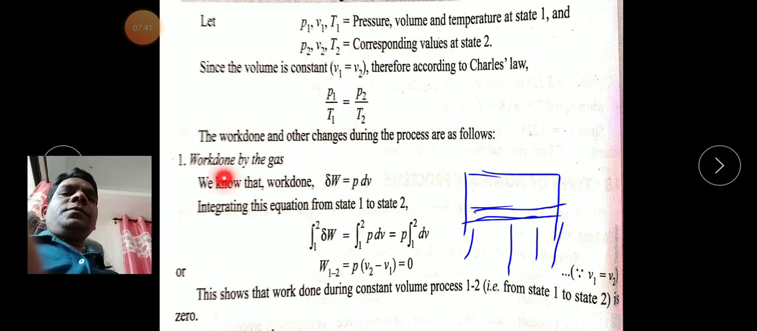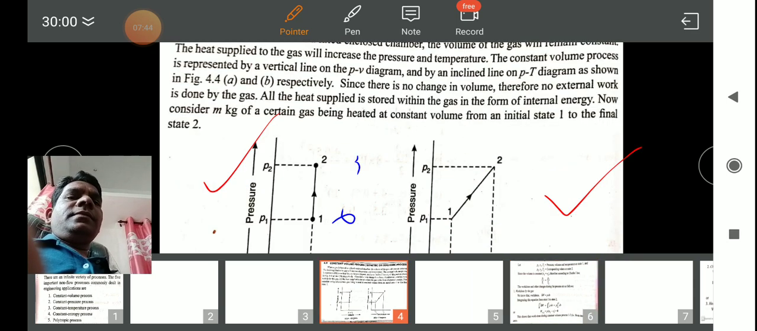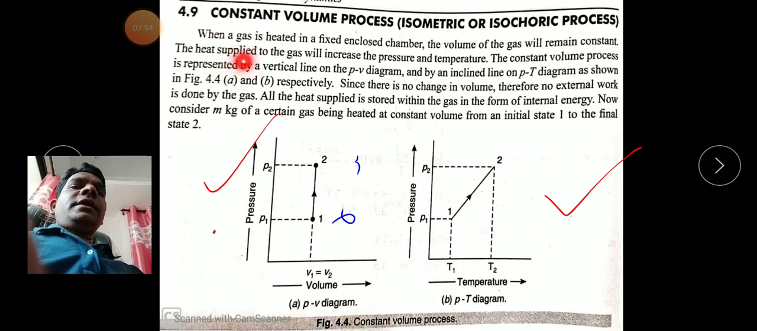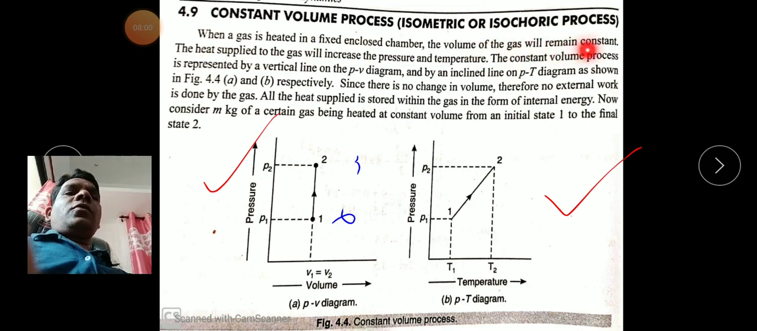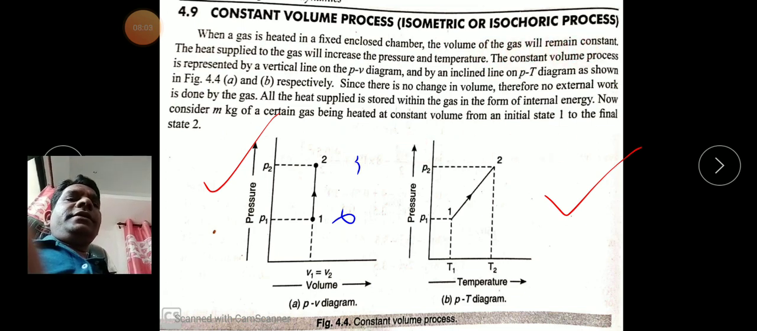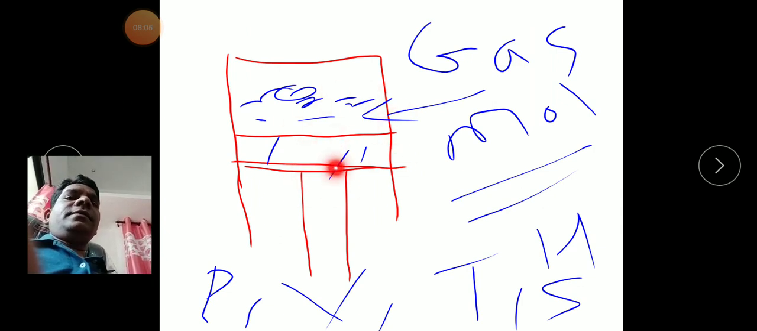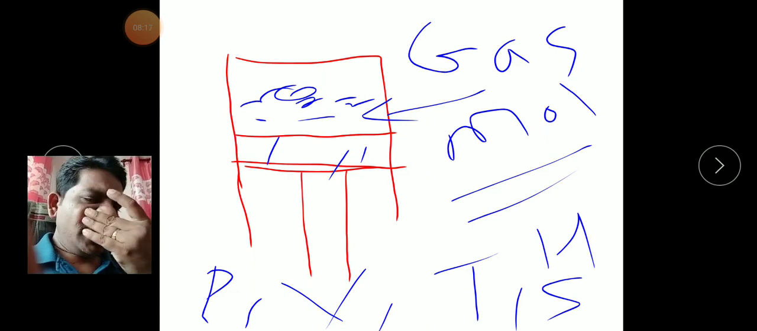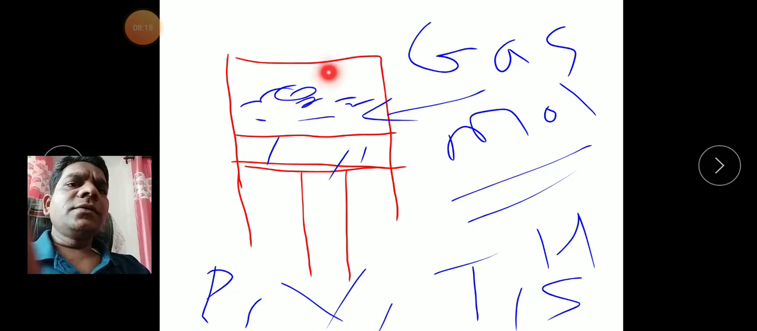You observe our previous diagram like that. Here in this situation, what is the pressure P1, what is the volume V1. I mentioned here, when a gas is heated in a fixed enclosed chamber, the volume of the gas will remain constant. Whenever we supply the heat in that diagram, what happens? Only its pressure increases. And we know that when heat is supplied, the pressure increases and temperature also increases. But here the volume does not change.